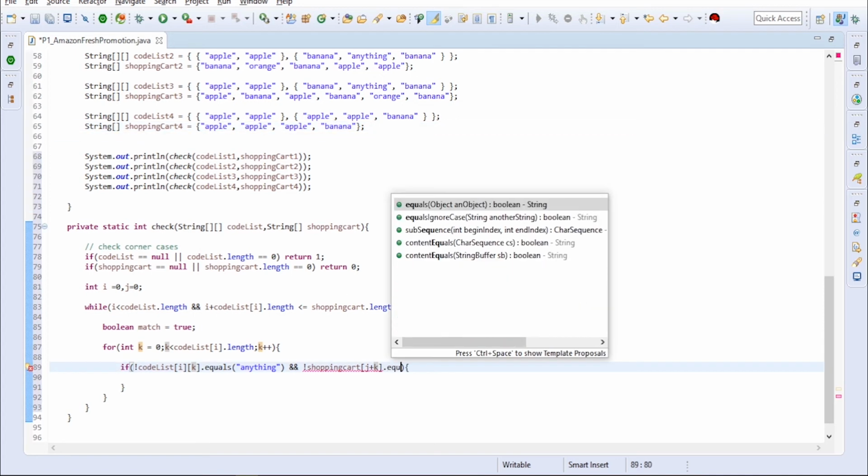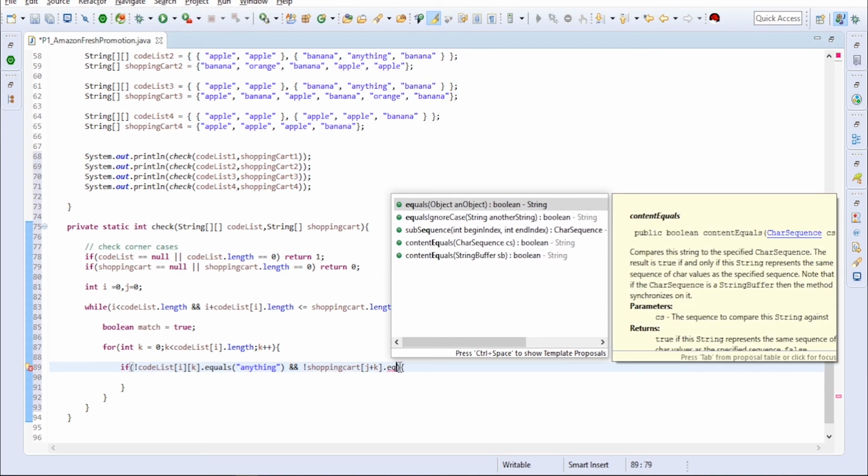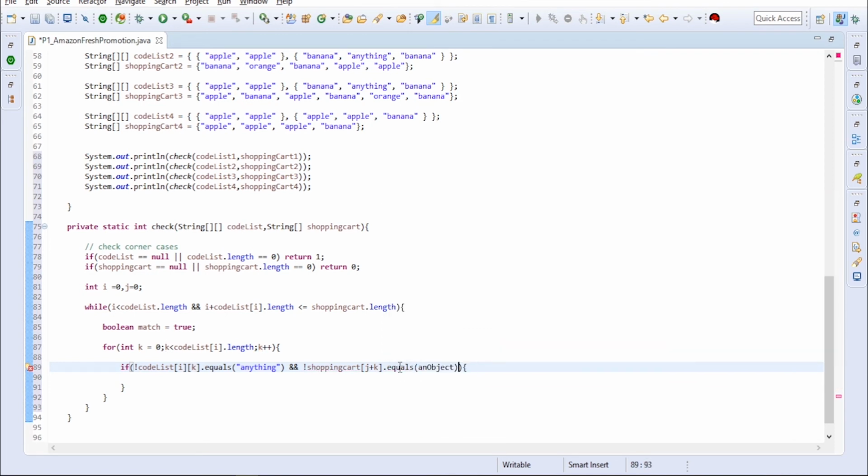It should equal our code list item, i of k.